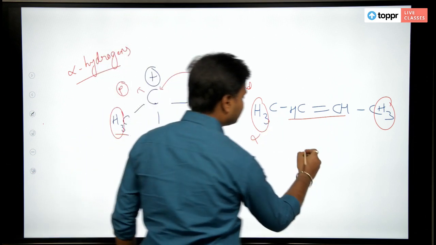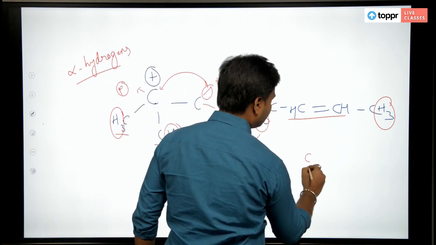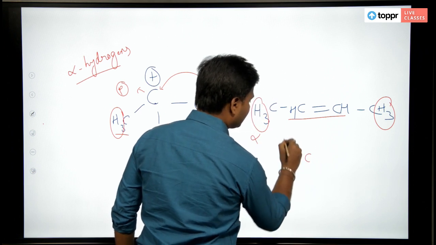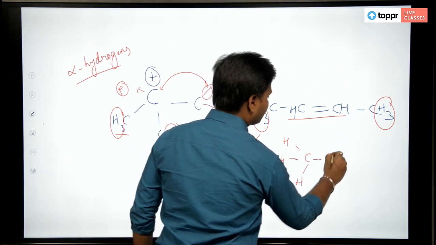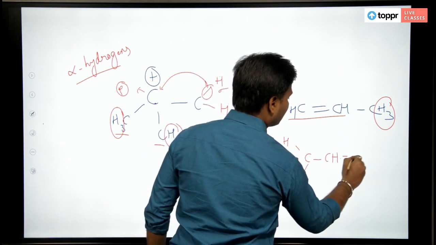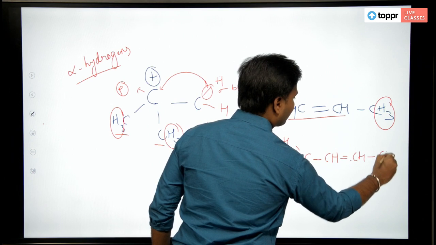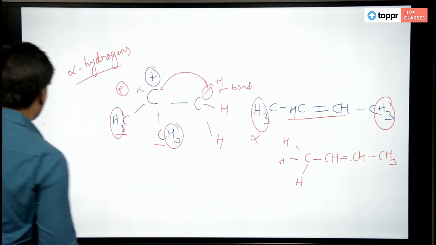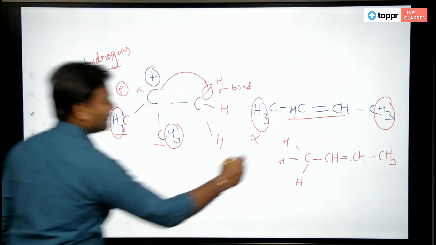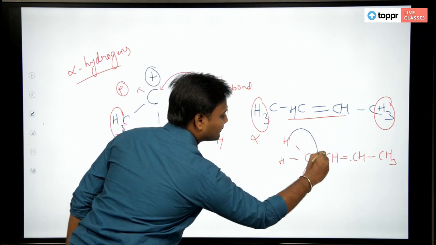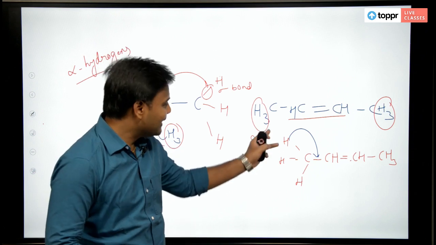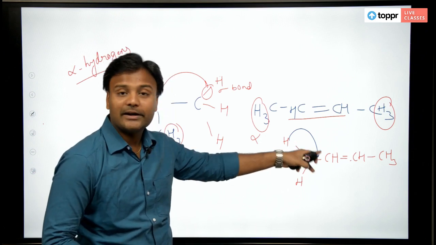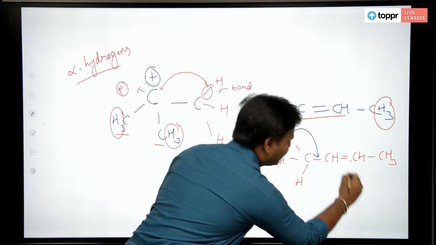So, here you have CH3, CH double bond CH, of course CH3. So, what is going to happen with this delocalization? A sigma bond is converted to a pi bond, and this will delocalize to this one.